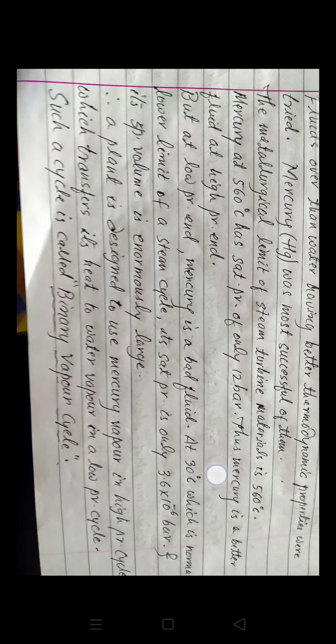Mercury at 560 has a saturated pressure of only 12 bar. Mercury is a better fluid at the high pressure end, but at the low pressure end, mercury is a bad fluid.